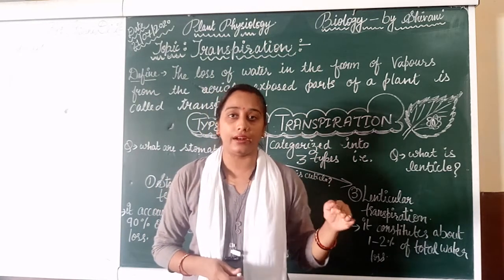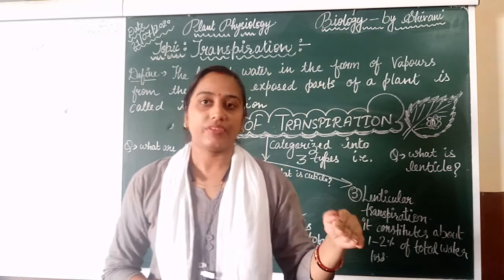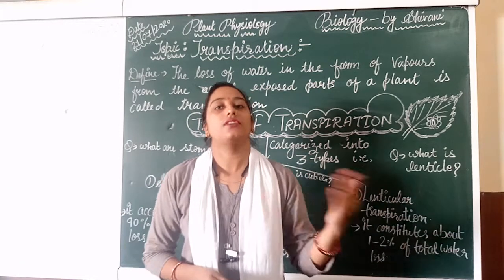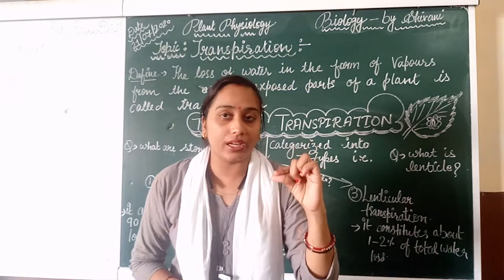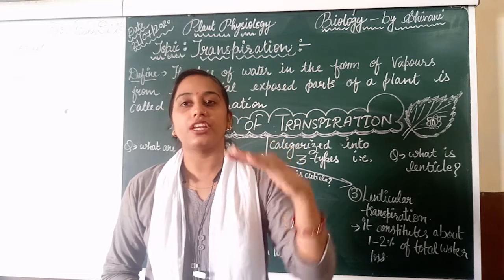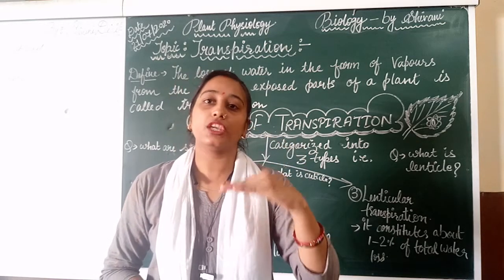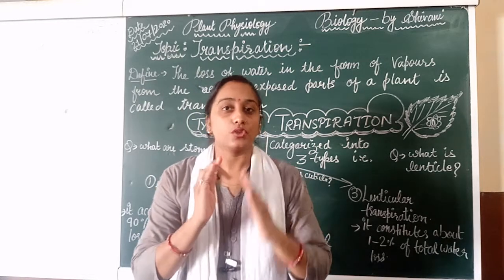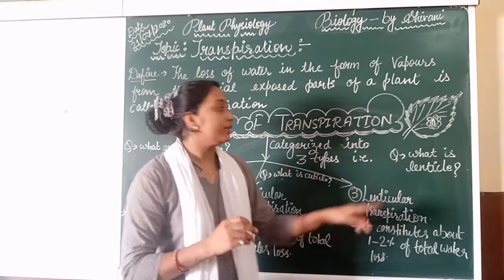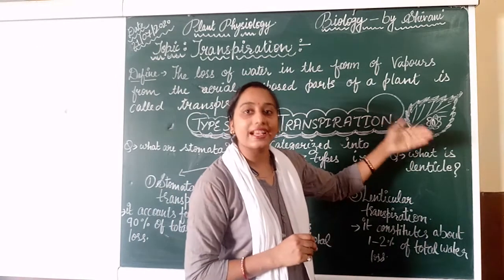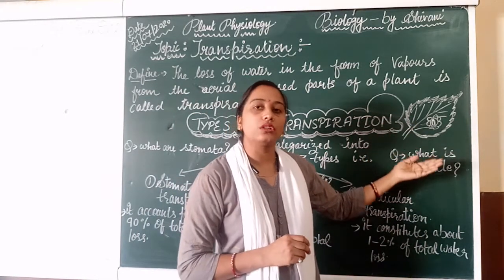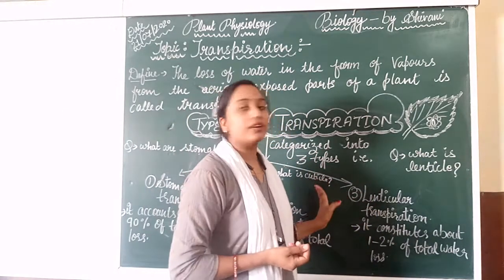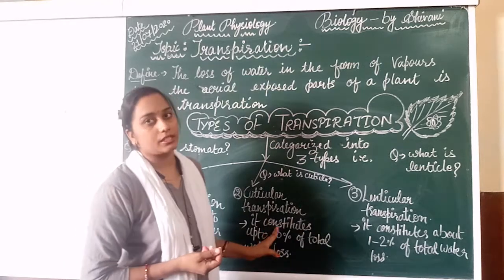This waxy layer is called the cuticle. As the cuticle is thick, transpiration will be low. As the cuticle is thin, the transpiration rate will be higher. So the cuticle is the wax-type layer present on the epidermis of the leaf, and it functions in cuticular transpiration.